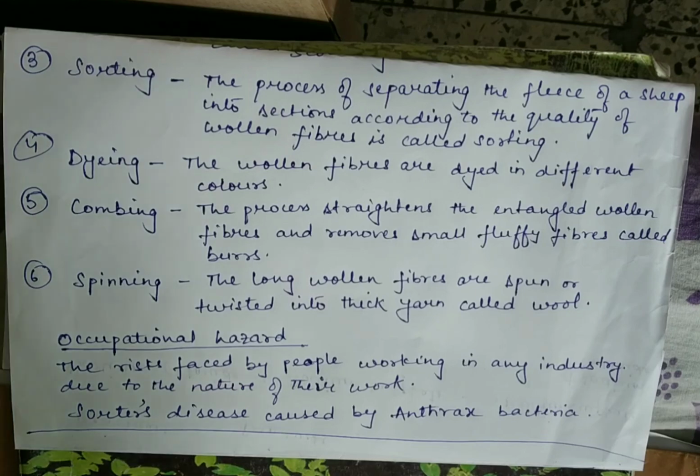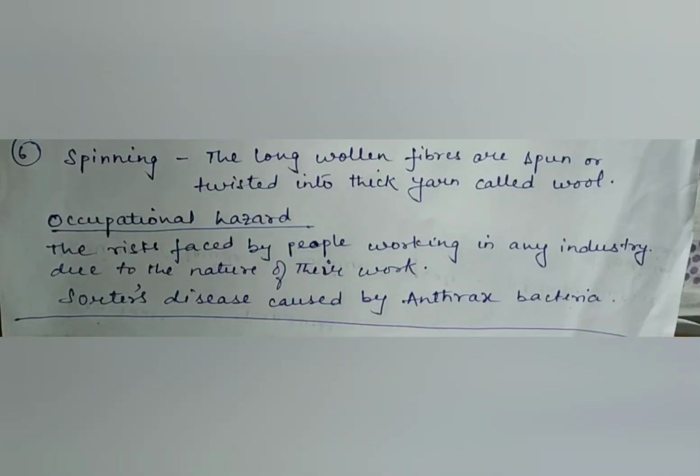The short wool fibers are woven on a loom to make woolen cloth. So from the fibers, by the process of spinning, we have now obtained the yarn, and now we can use this yarn to weave the woolen cloth.